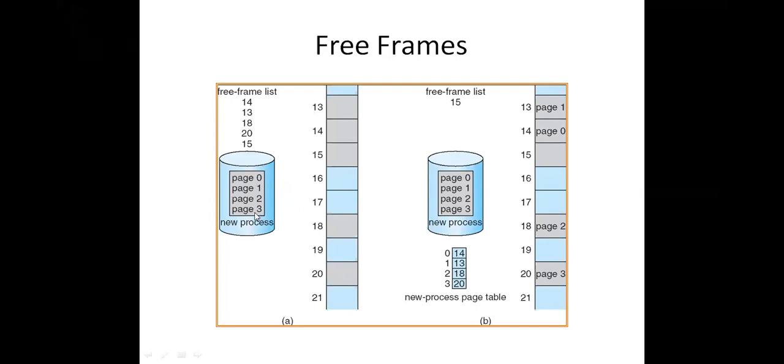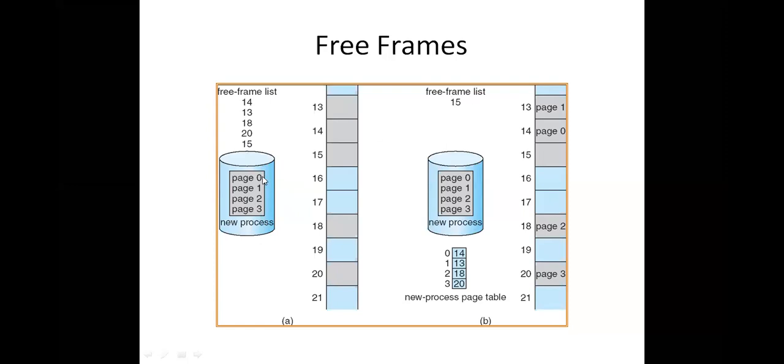So these 4 pages we kept in 4 frames: 14 and 13 are used by the new process, 18 is used for page 2 of the new process, and frame 20 is used for page 3. What is the leftover free frame?